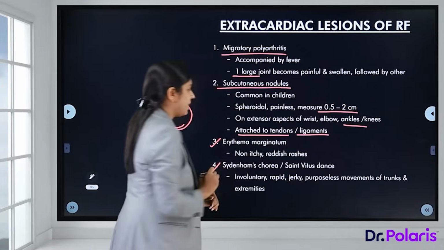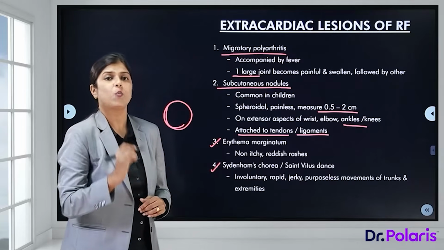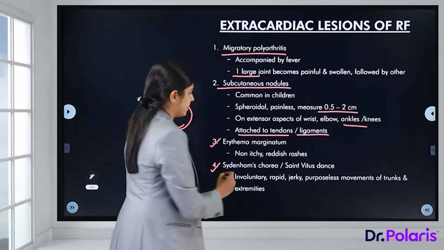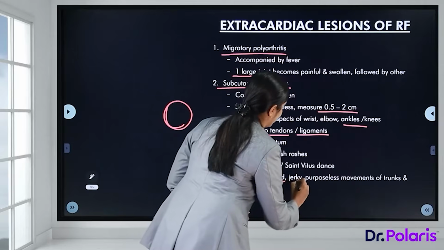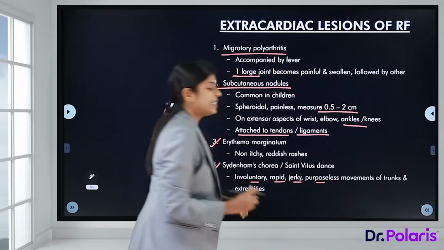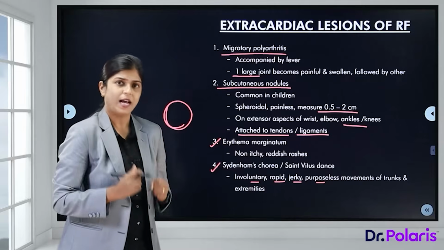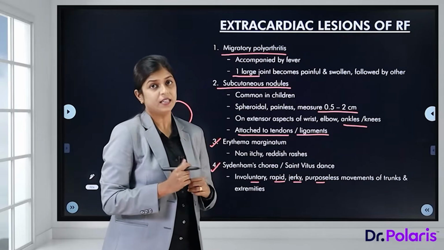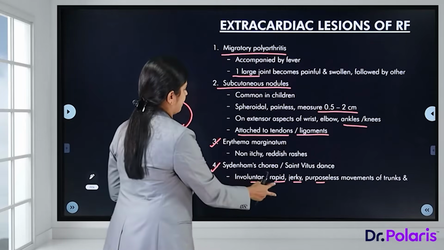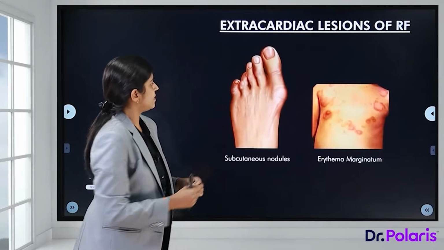Next is Sydenham's chorea or Saint Vitus dance. It consists of involuntary, rapid, jerky, purposeless movements of the extremities. That happens because of involvement of the central nervous system. So this is the manifestation.